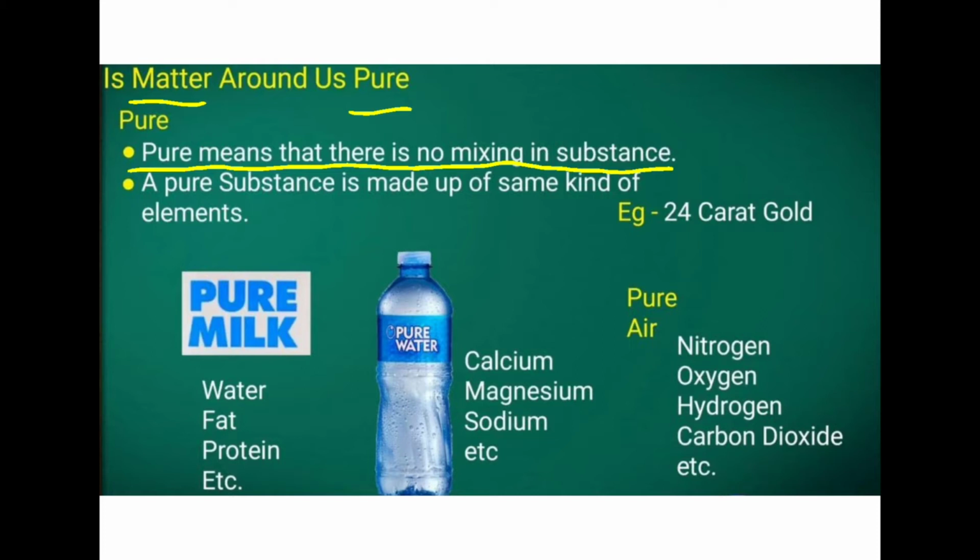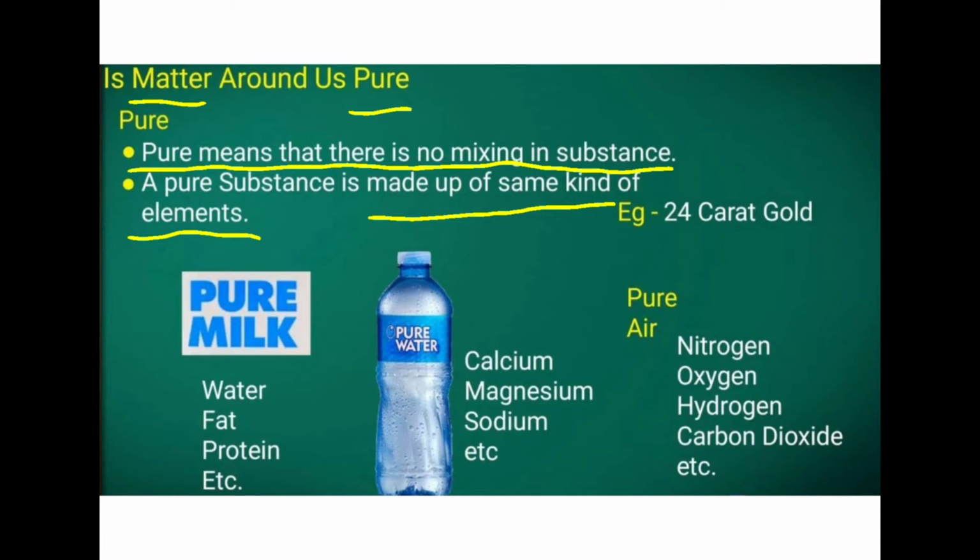So a pure substance is made up of the same kind of elements, not a mixture of elements. An example is given: 24 karat gold is an example of a pure element, or pure gold. So scientifically, this is the definition of pure.